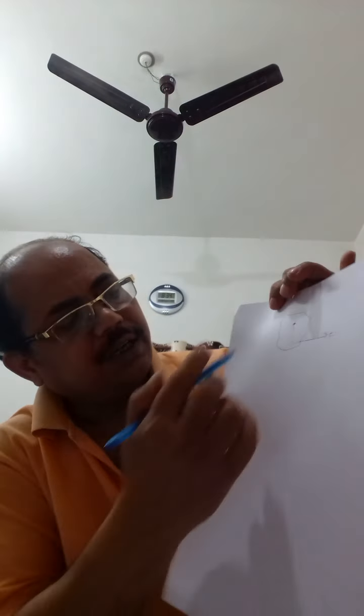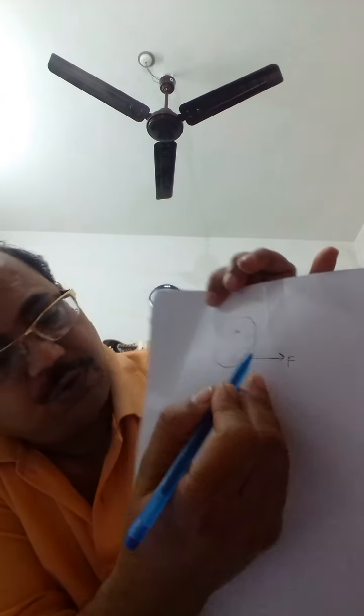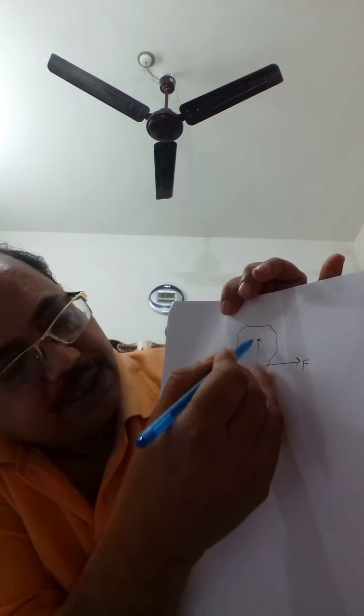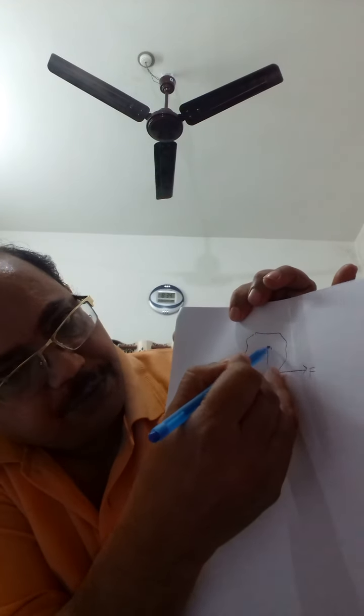So what is the moment? The moment is the measurement of this force, the magnitude of this force, into the perpendicular distance of this line of action of force from the point of pivot.